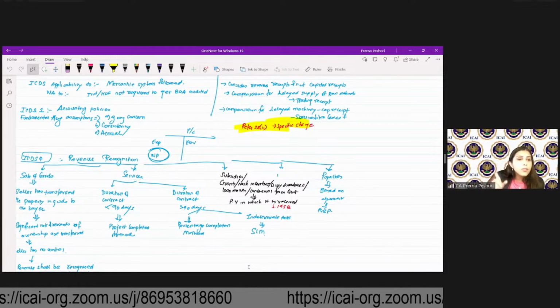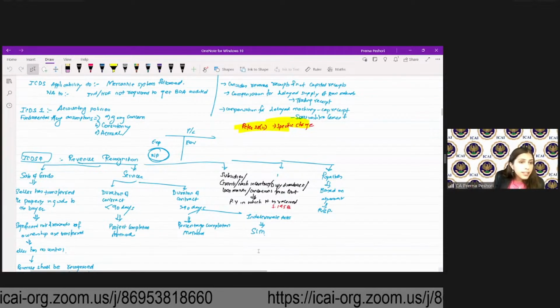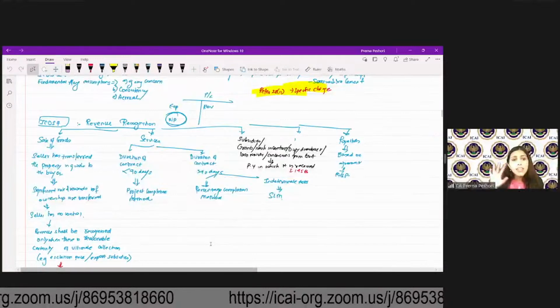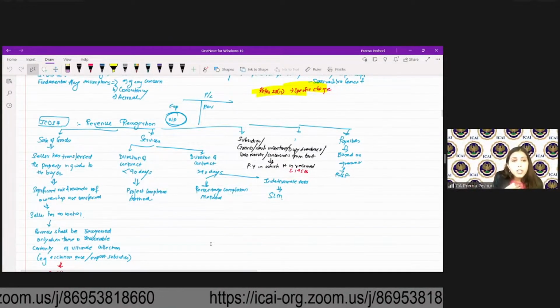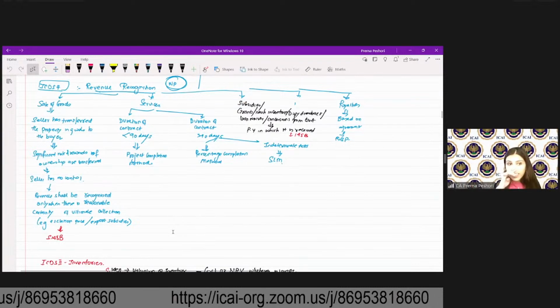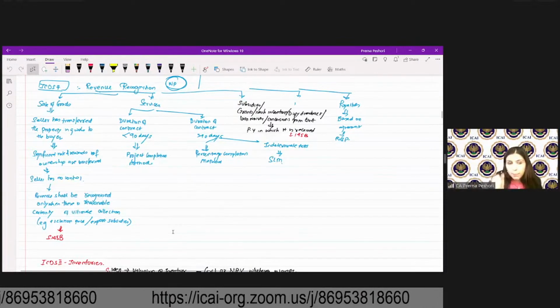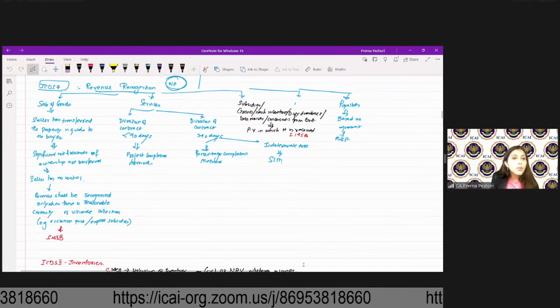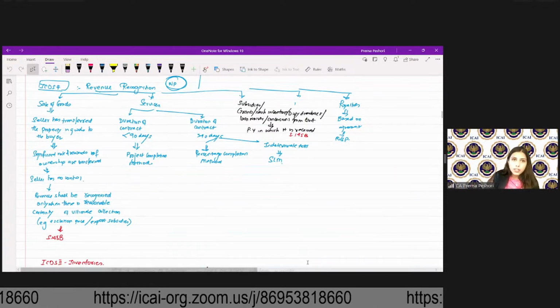If it's sale of goods, the sale of goods has to be recognized when there are significant risk and rewards of the ownership transferred. That is, the seller has no control. And revenue shall be recognized only when there is reasonable certainty of the ultimate collection. For example, escalation prices, export subsidies, those will be recognized only when there is reasonable certainty of ultimate collection.